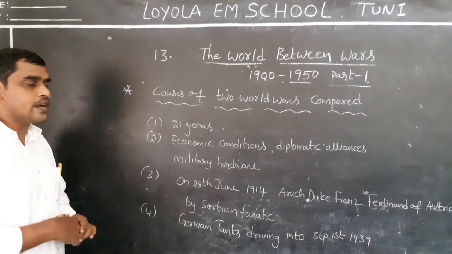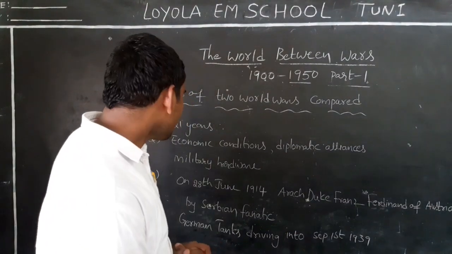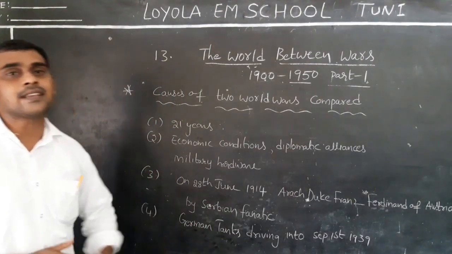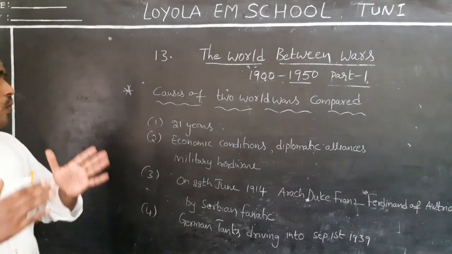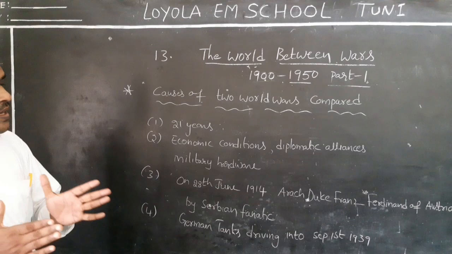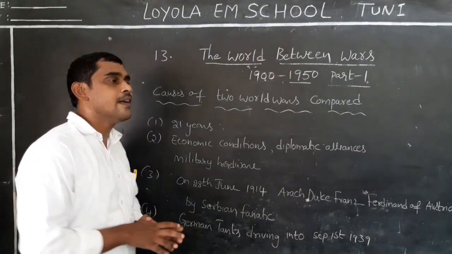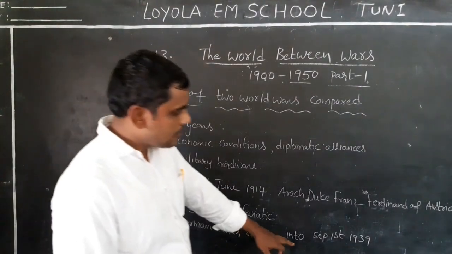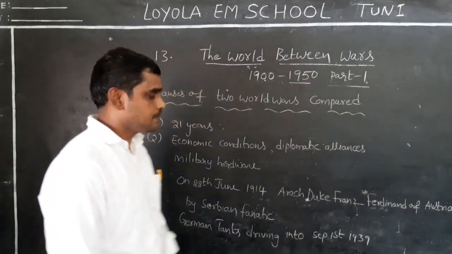For this purpose, immediately he sent the German tanks. German tanks means war tanks. The war tanks were sent to Poland to occupy the Danzig port. This happened on September 1st, 1939.